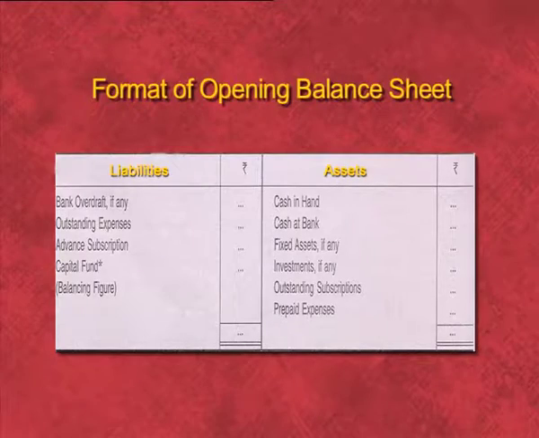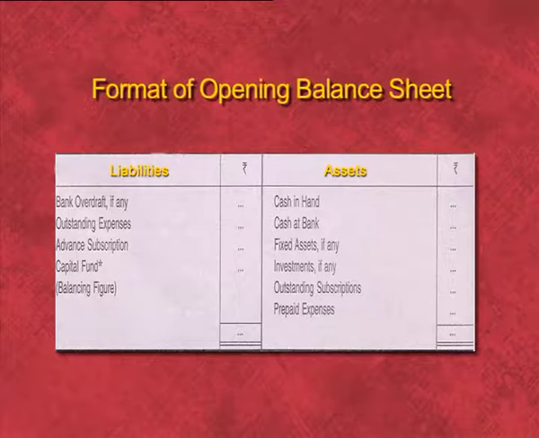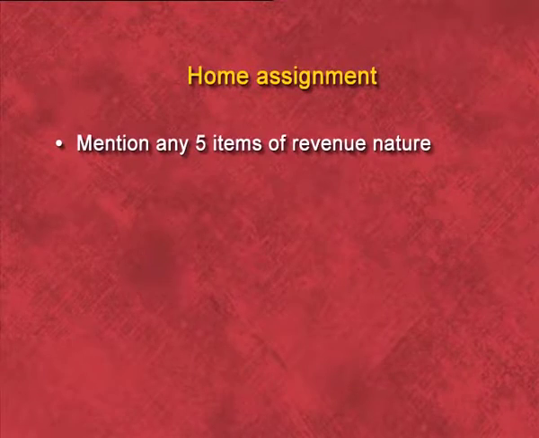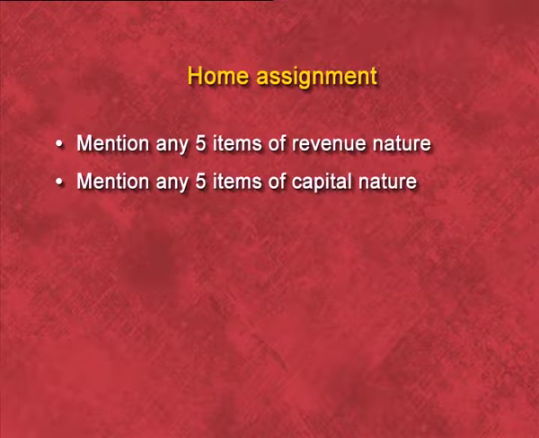You can see the format of opening balance sheet. Under opening balance sheet, we have calculated capital fund, and then capital fund is transferred to the closing balance sheet. We will add surplus in the capital fund, but if there is a deficit, then we will deduct deficit from the capital fund. Now, there is home assignment for you. There are two questions in the home assignment. First, mention any 5 items of revenue nature and mention any 5 items of capital nature.